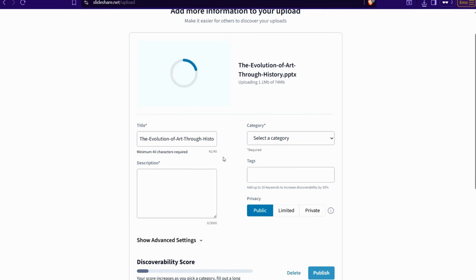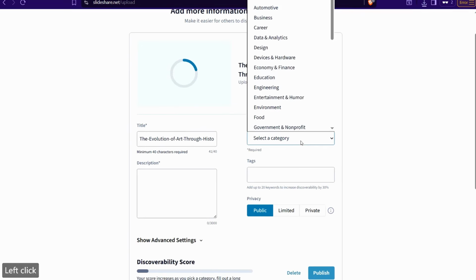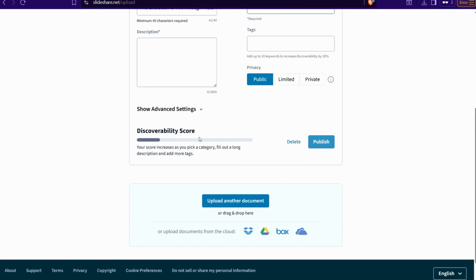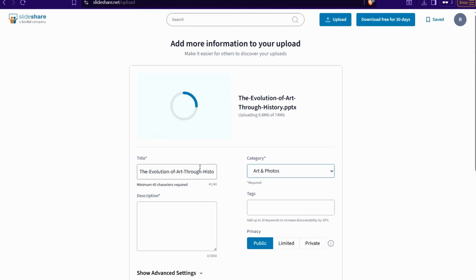Then you can insert some settings like category. I would like to keep it art and photos. Insert your tags. For sure, it's the most important thing here to increase its exposure on the home feed or when any user searches for something about that. And the description also plays a big role in making it search engine optimized. And publish when you've done all these steps.